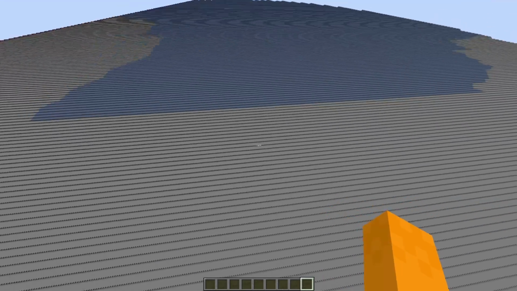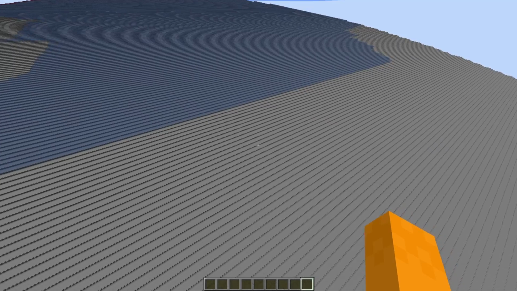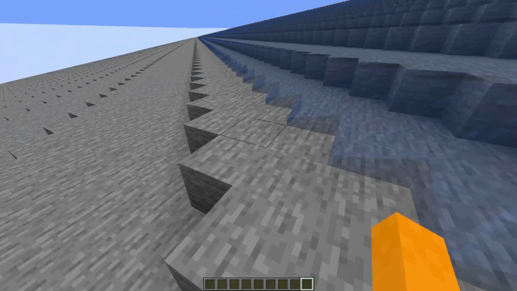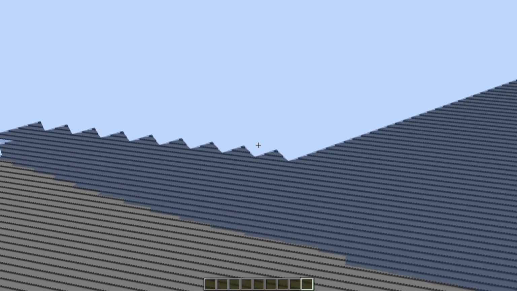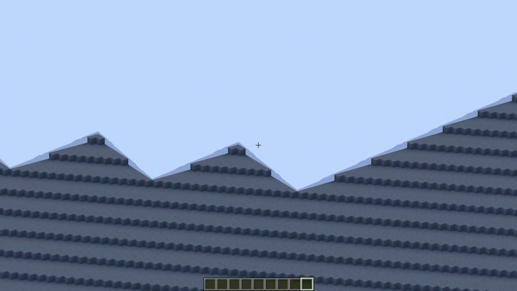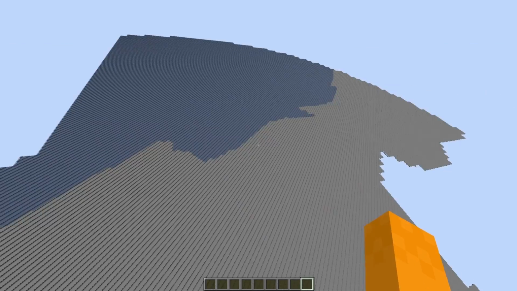I'm gonna guess it's at Y20. Oh my gosh, it's at 107. Oh my god. Keep in mind, every single one of those chunks that's being loaded in is 16 by 16 blocks. That's just how big this is.